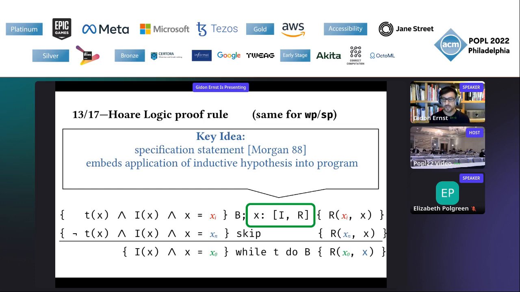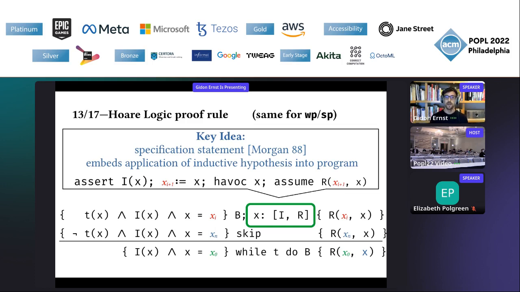So the specification statement is exactly what captures an arbitrary effect on the variables with a precondition and a postcondition. And that has been long known. And of course, verification tools support all the mechanics to encode such specification statements.